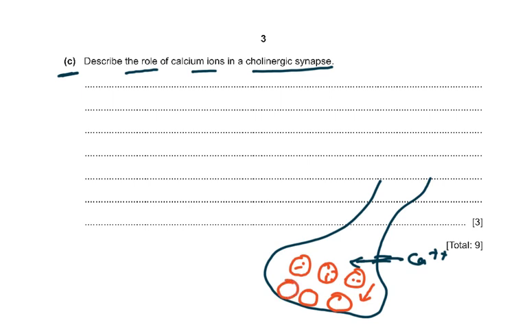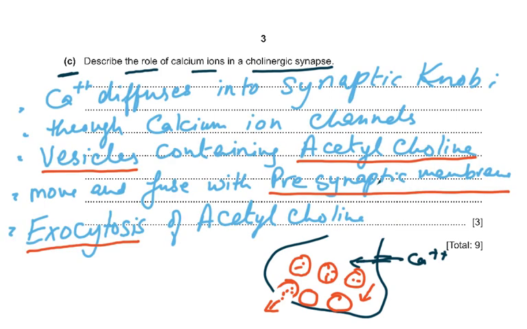with the presynaptic membrane, and then they undergo exocytosis. Exocytosis means all this acetylcholine is going to be passed out. Now, I've explained this to you. This is a very direct question. This comes many times in the papers. If you look at many old papers, this comes many, many times.